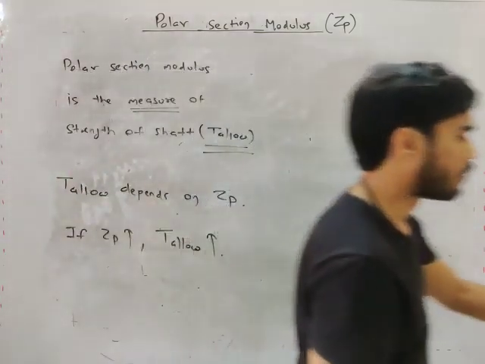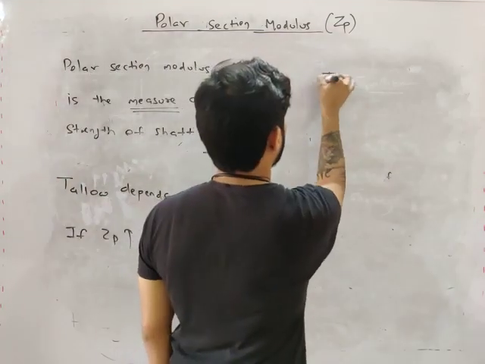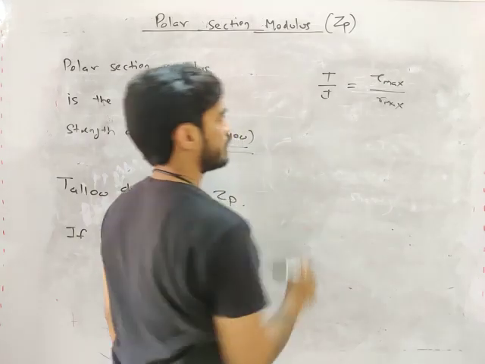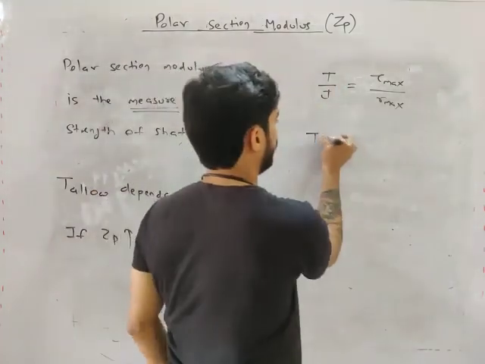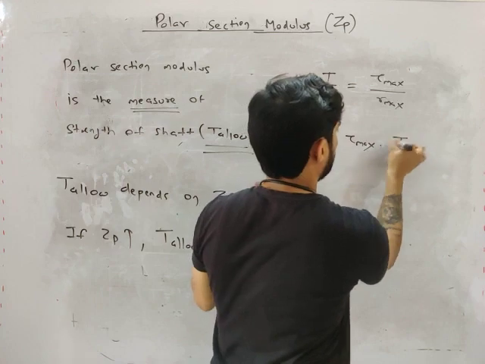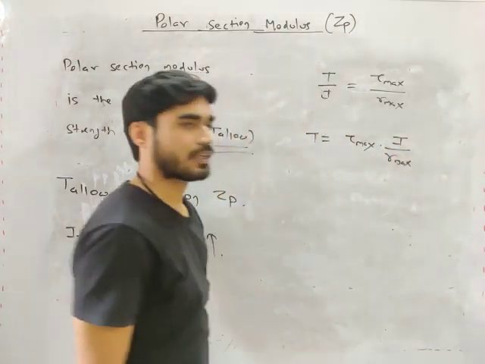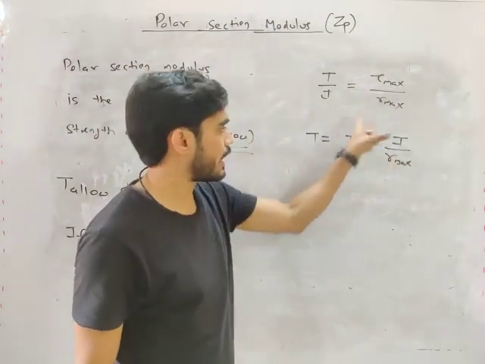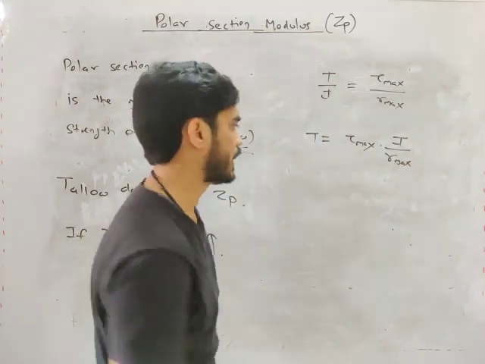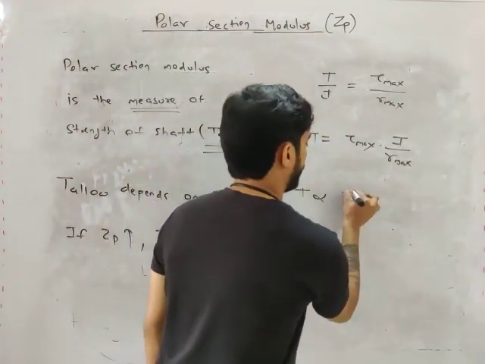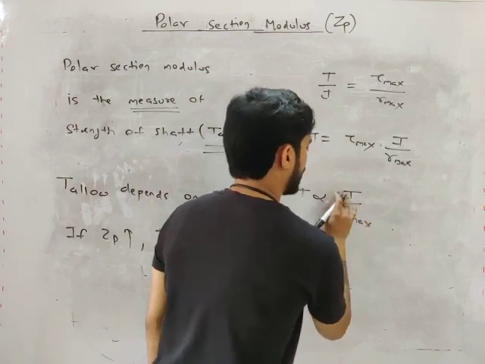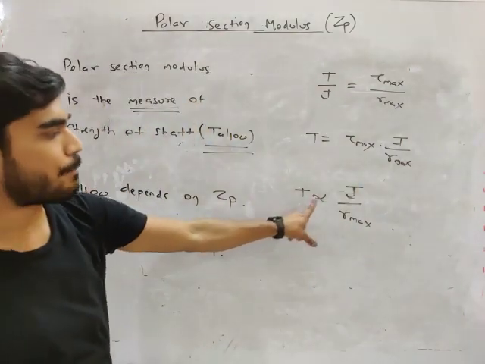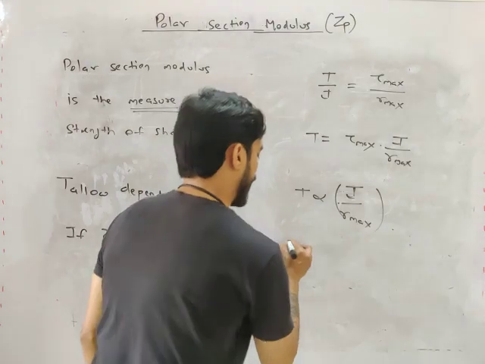How will you calculate it? What will be ZP, my friend? You will use this equation: T by J equals tau maximum by R maximum. From this equation, you can write T equals tau maximum into J by R maximum. Now this tau maximum is limited. It depends upon the material, so you can't change this value. So for any given material, T will be proportional to J by R max. So your torque depends upon this value, J by R max.